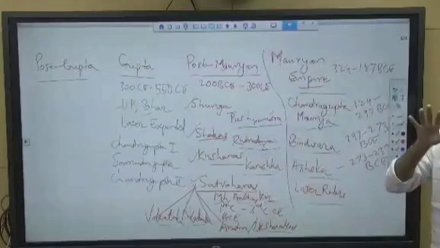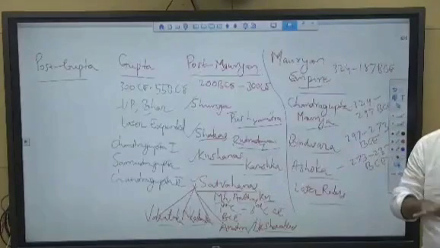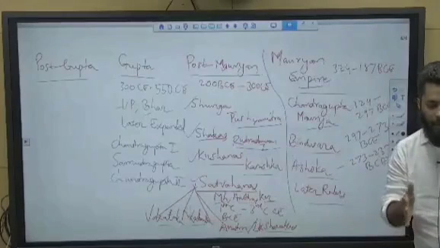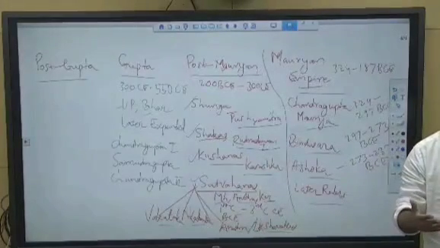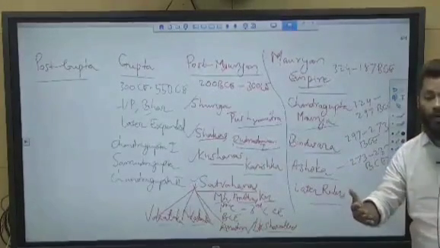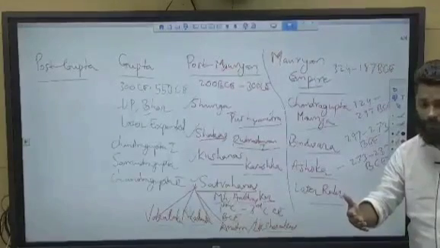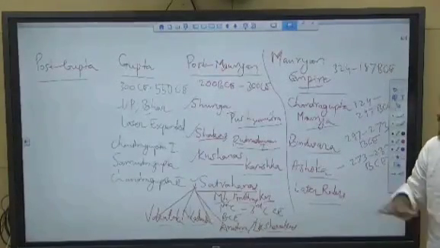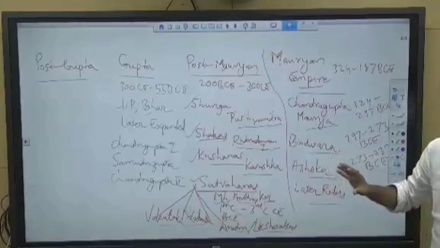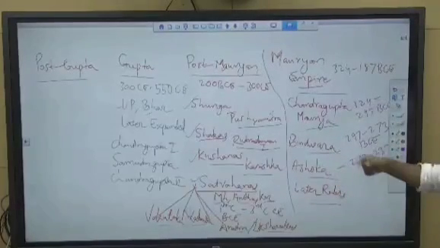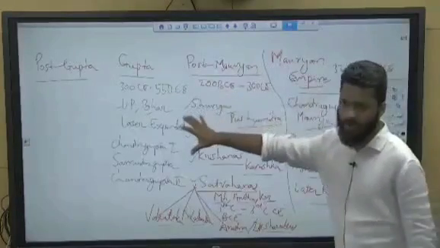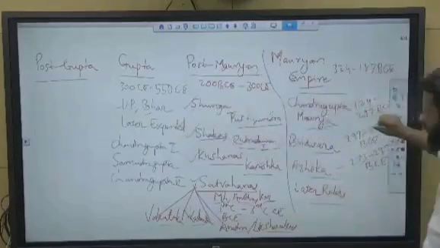So here we have to just know about rulers, what kind of important things were happening during their period, and if some literary source is there, the socio-economic and political landscape, right? So these we have to study in this particular test. What we will do, we will go for the questions, but this was the broad area, right? These were the broad topics.